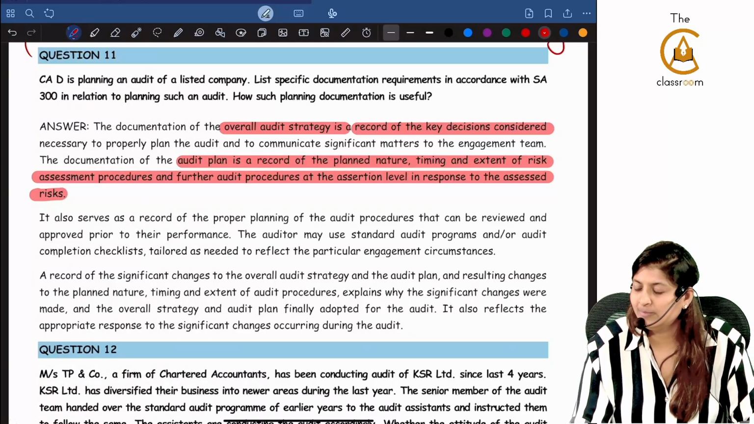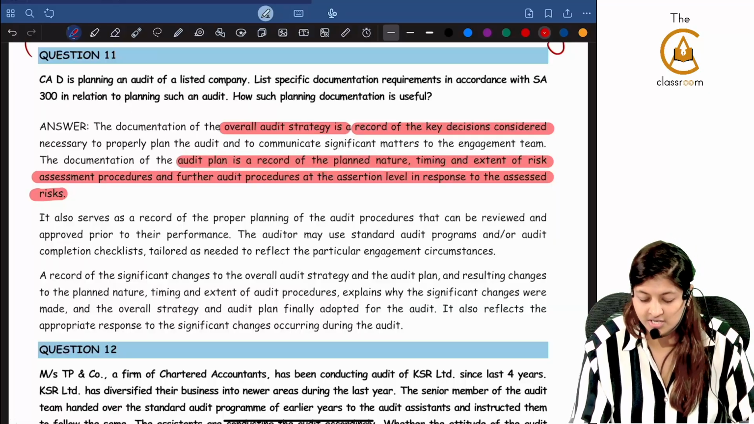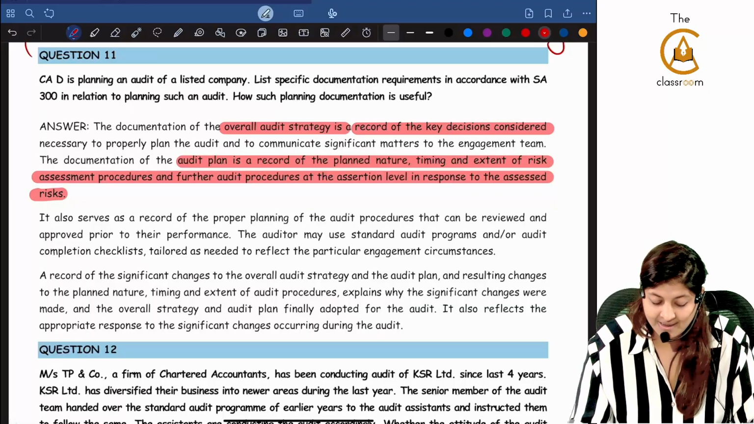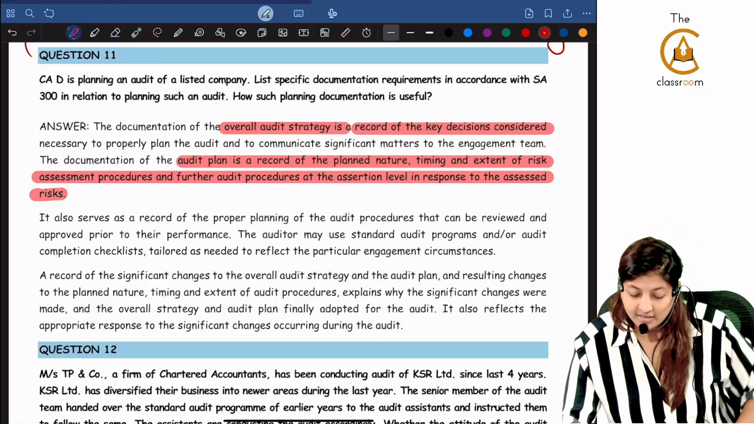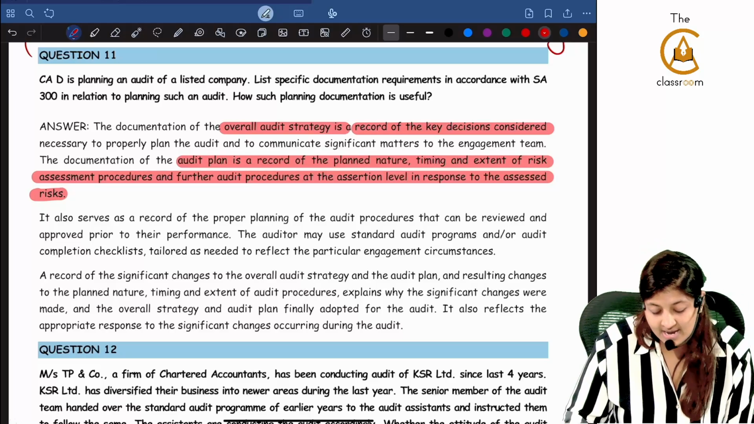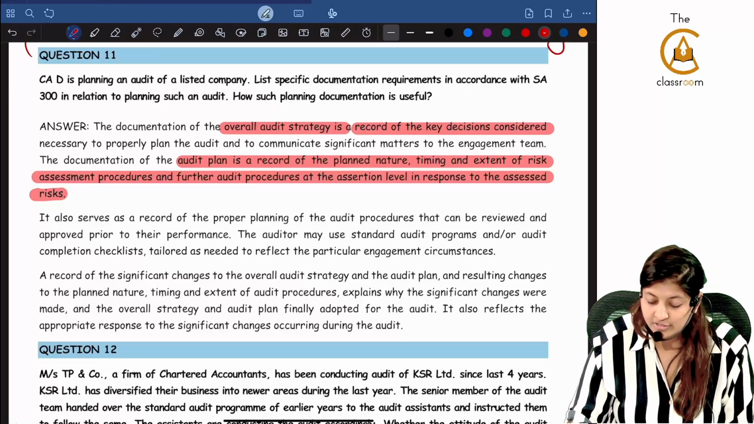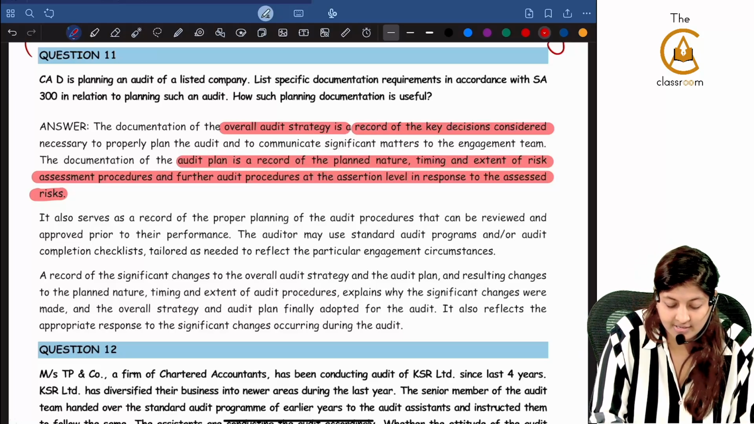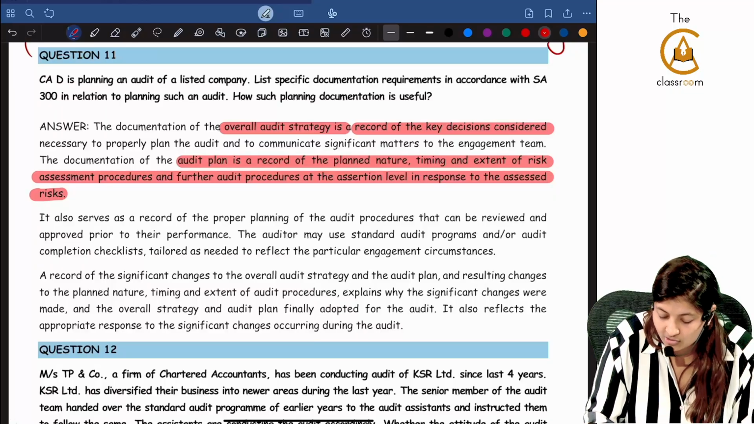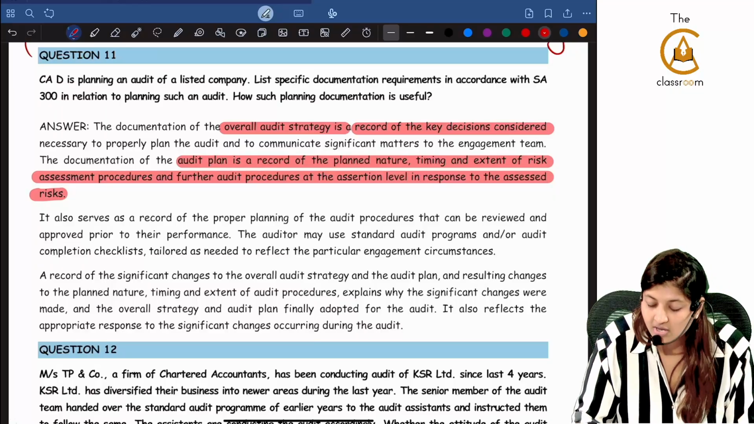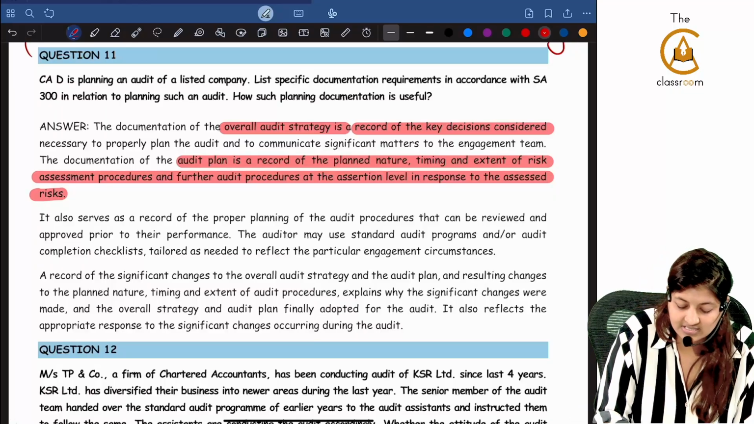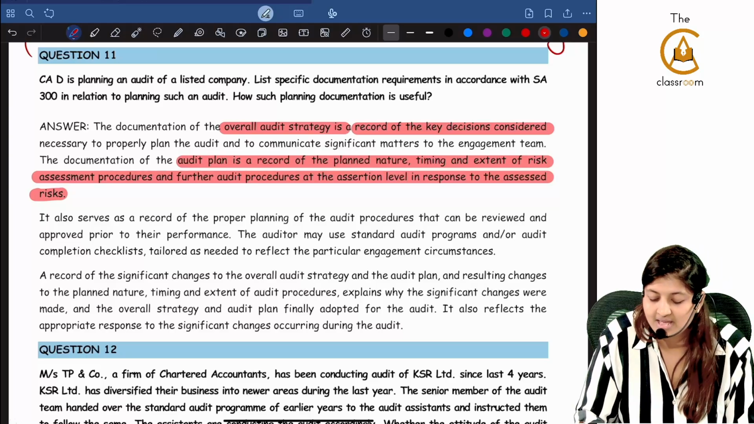Yes, you will be documenting the overall audit strategy, you will be documenting the audit plan, and you will be documenting nature, timing, and extent of further audit procedures. All of those things you will be documenting. The documentation of the overall audit strategy is a record of key decisions considered necessary to properly plan the audit and to communicate significant matters to the engagement team.